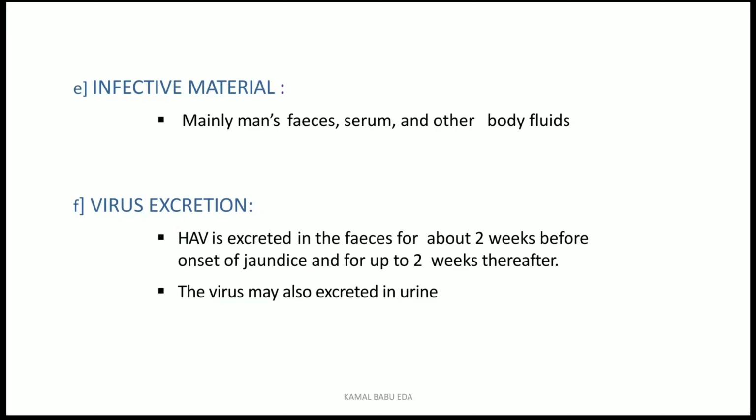Coming to the virus excretion. The virus is excreted in the feces for about 2 weeks before the onset of jaundice and up to 2 weeks thereafter. So what is the period of infectivity there? 2 weeks before the onset of jaundice and 1 week after the appearance of jaundice. But coming to the virus excretion, the person can excrete the virus 2 weeks before the appearance of jaundice, and once the jaundice has appeared, he is again excreting the virus for at least 2 weeks thereafter.